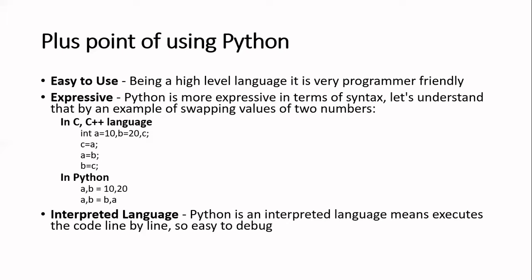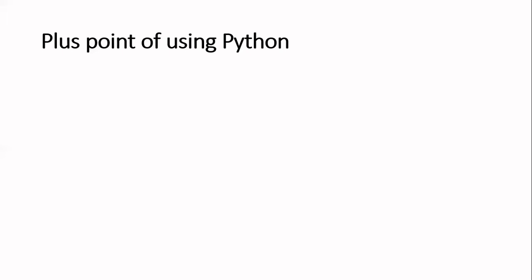When we say line by line, that means it's an interpreted language, and we need an interpreter for that. In the case of Python, we have a Python interpreter which will do this. There are certain languages which are compiled languages. That means the entire program is changed into machine language, and then it is run in a single go as a single unit. So that is not an interpreted language.